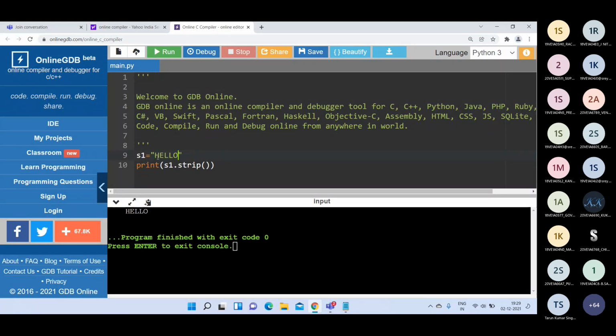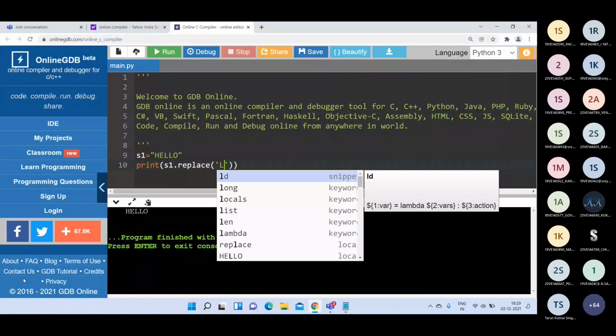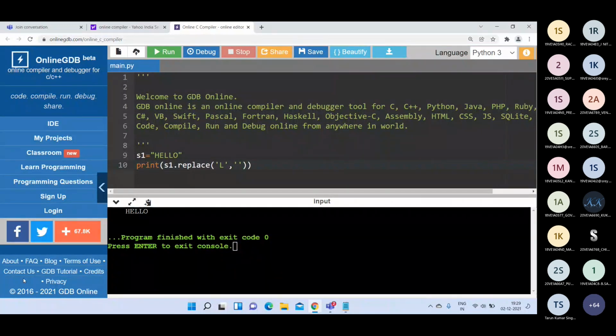See here, our string is hello. Now I am writing s1 dot replace of, I want to replace capital L with capital B. Then what happened? You will get HEBBO. This is the old character, and this is the new character. It replaces all the occurrences of L with B here. That is the purpose of the replace function.